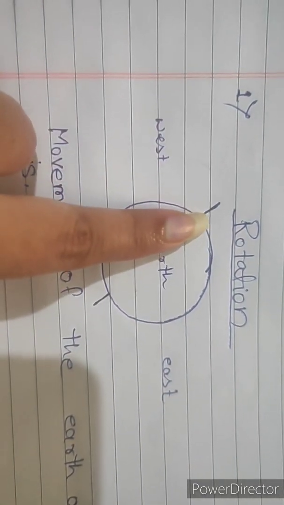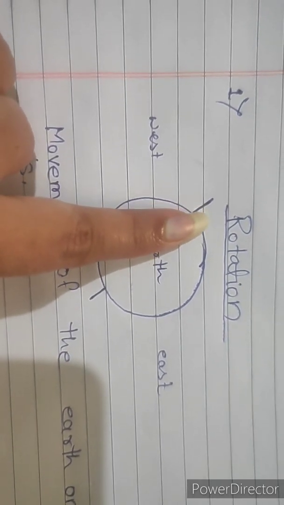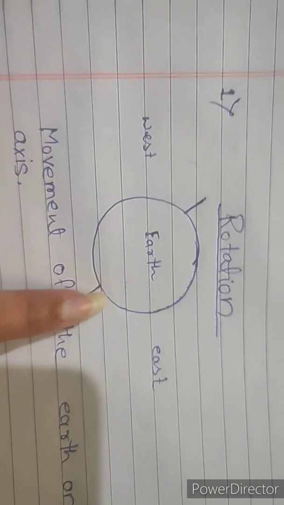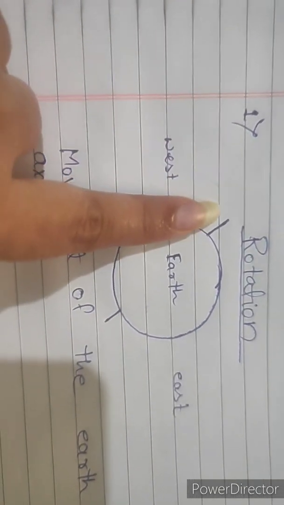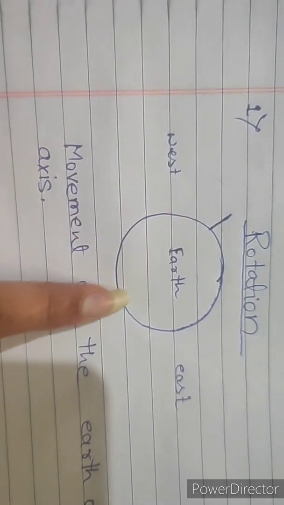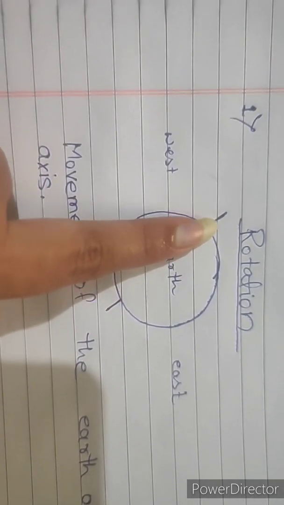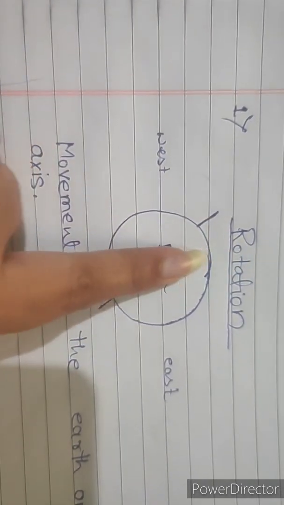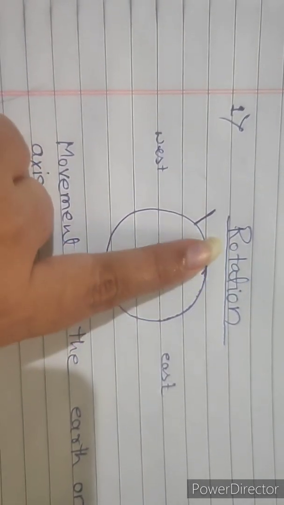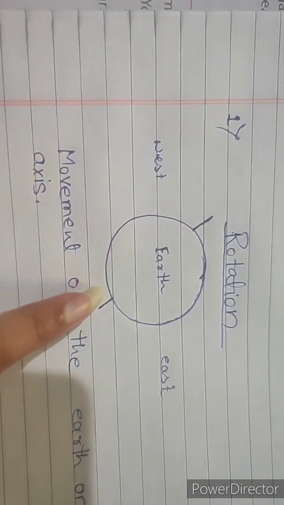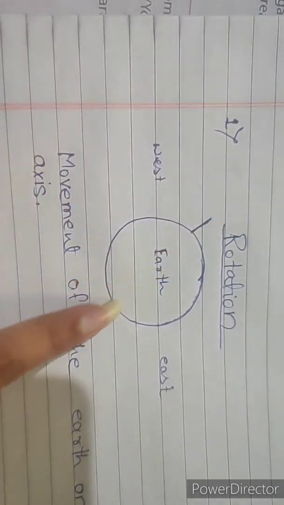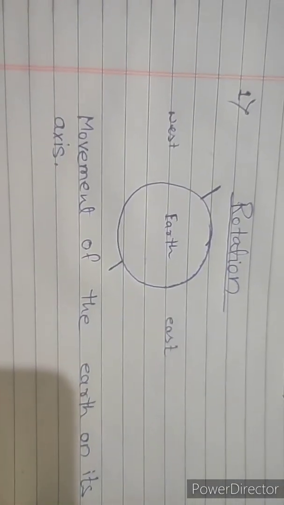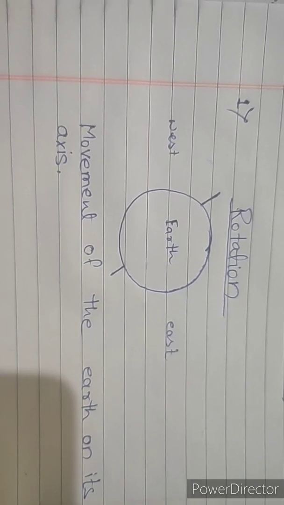The topmost region is the north pole and the southmost region is the south pole. The axis is tilted at an angle of 23.5 degrees. The earth is not upright. It is a little bit tilted. It is tilted at an angle of 23.5 degrees. I hope you understood about the rotation of earth.